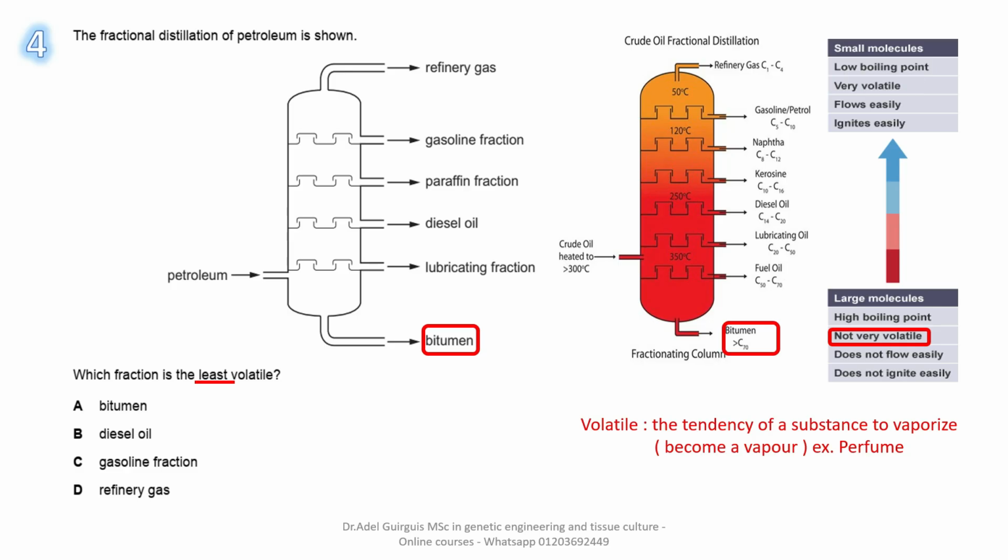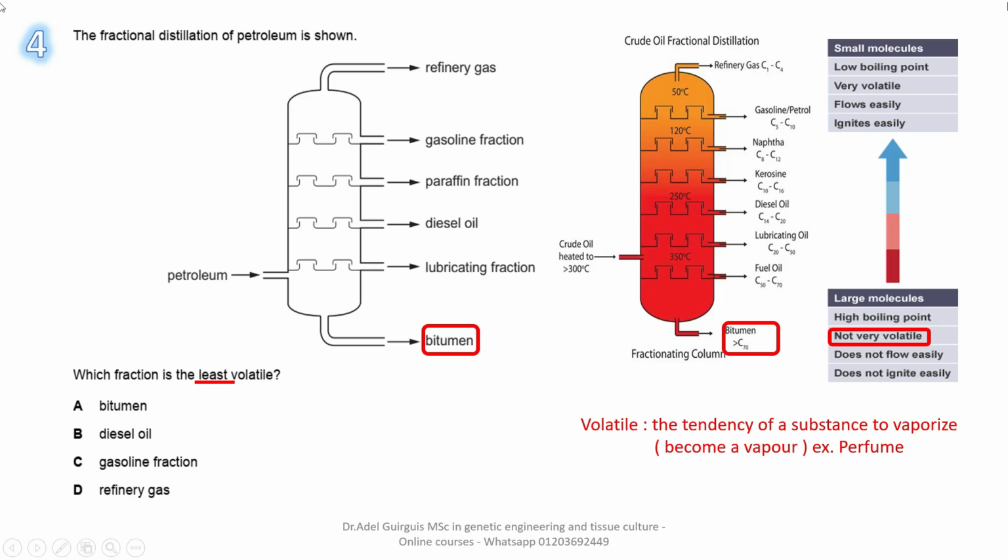It does not flow easily. Why? Because it tends to become solid, like asphalt, like bitumen, for example. As we are going downwards, Mr increases, boiling point increases, volatility decreases. It doesn't flow easily and does not ignite easily. Ignite means ignition or burn, or become burned or flamed. Less flammable.